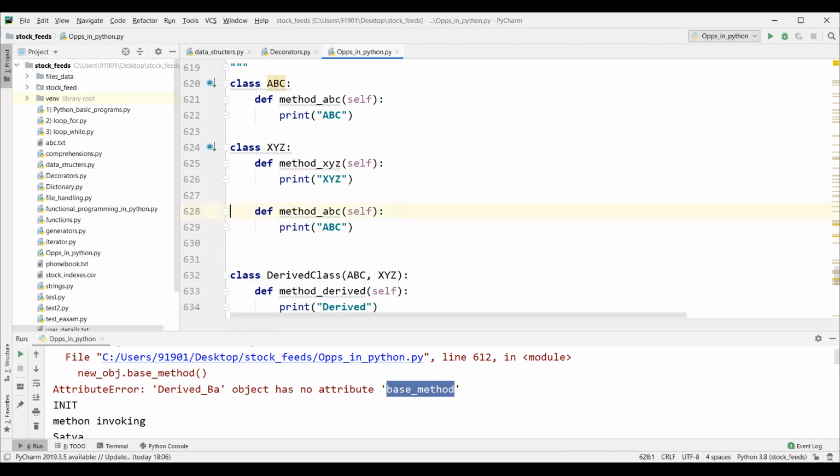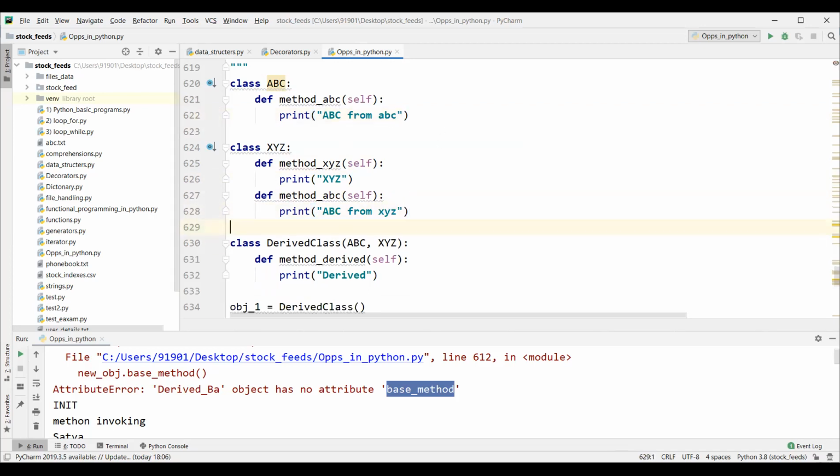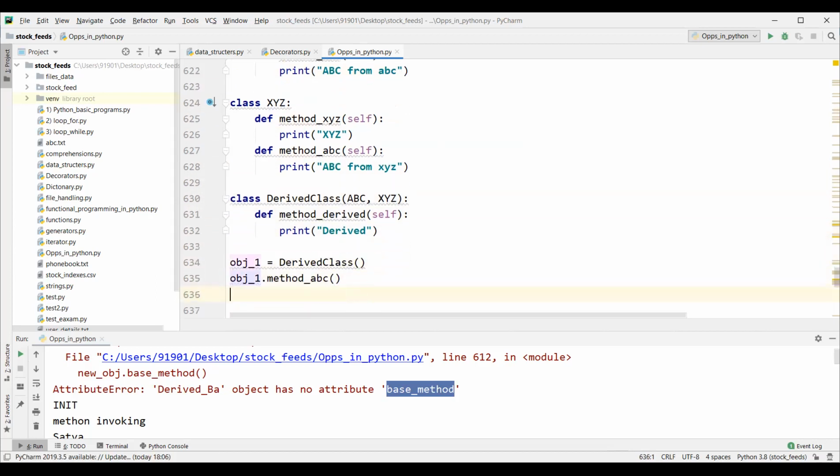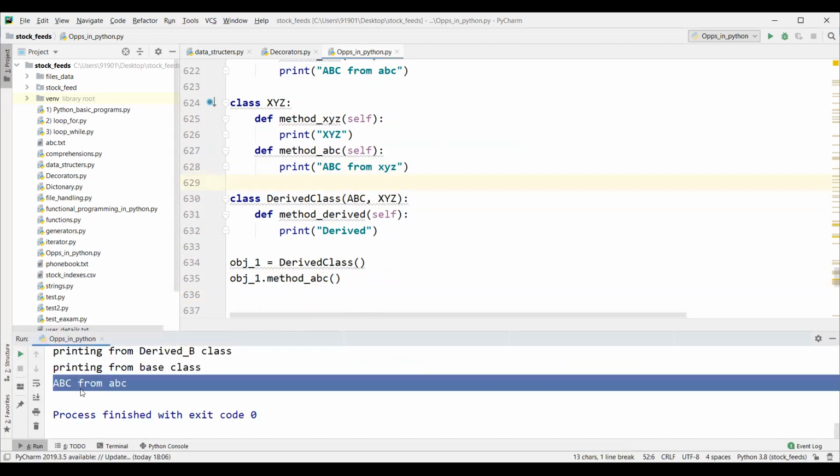Let's define the same class, guys. Here also, ABC from XYZ. And ABC from ABC. Understood? So now let's call the method ABC. When I call method ABC, let's run this program first. The output is ABC from ABC only, right?